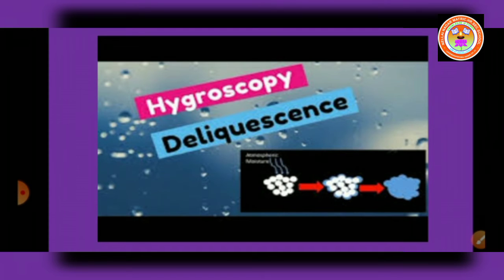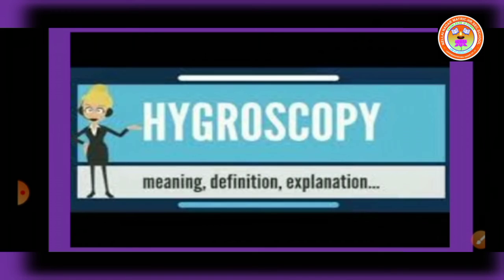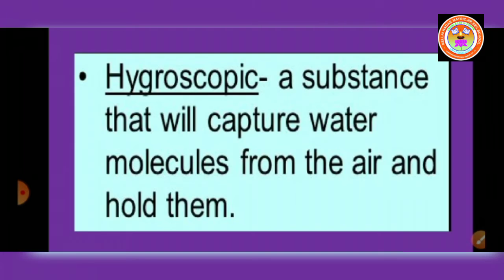Next we move on to hygroscopy and deliquescence. Students, let us learn what is hygroscopic and deliquescence. First we know about hygroscopy. A hygroscopic substance is a substance that will capture water molecules from the air and hold them.